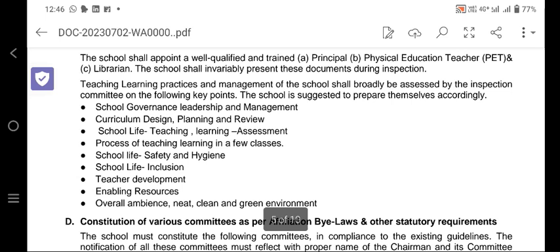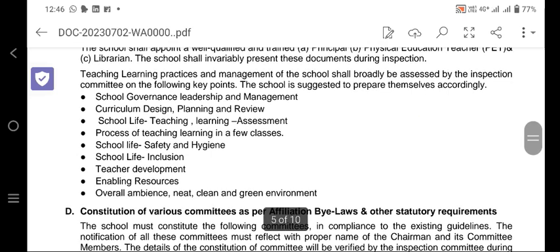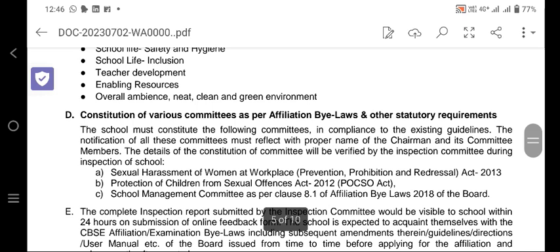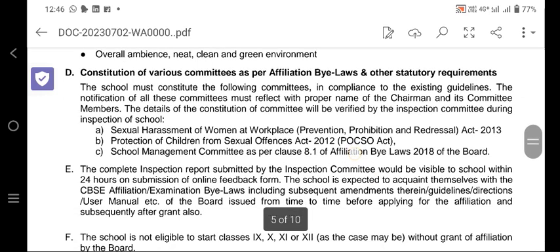The teaching-learning practices and management of the school shall be broadly assessed. What are the things the school prepares? School governance, leadership and management, curriculum designing, planning, review, school life, teaching, learning assessment, process of teaching and learning in a few classes, school life, safety and hygiene, school life inclusion, teacher development, enabling resources, overall ambience, and a neat, clean and green environment will be examined during the physical mode inspection.